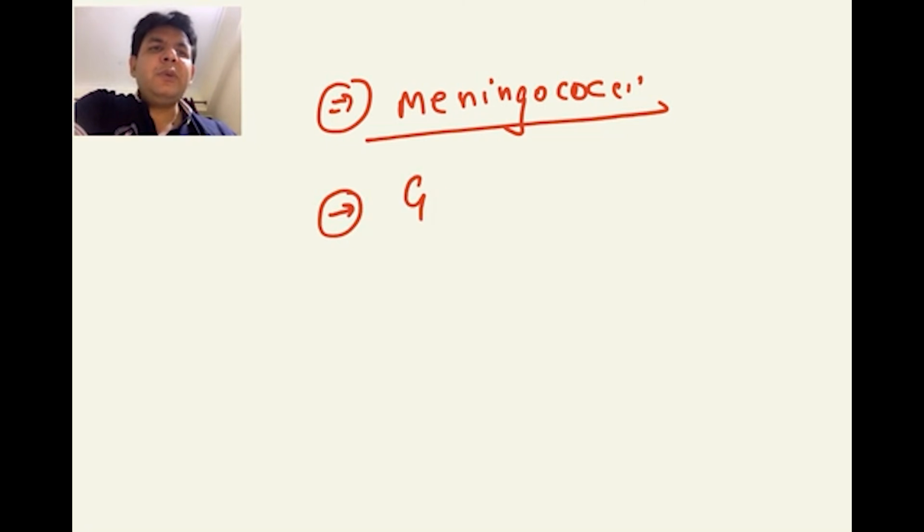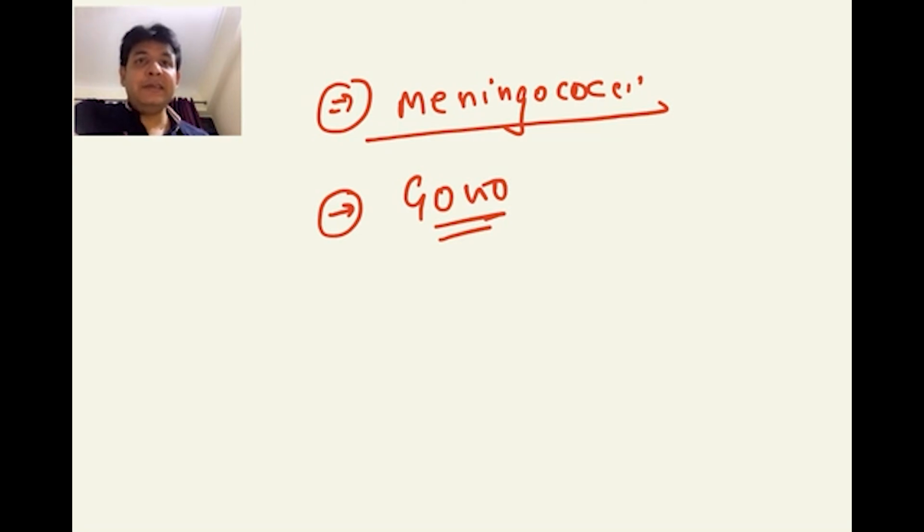Besides that, gonococcus is a must know, and in gonococcus they will give a sexual history and all, and then they can give an arthritis history also. Polyarthritis is observed in this, that after a sexual encounter somebody has developed an episode of urethritis, and after that he ignored all that and later on develops joint pains and all. Which particular thing? Reactive arthritis it is. So you have to focus upon this gonococcus.